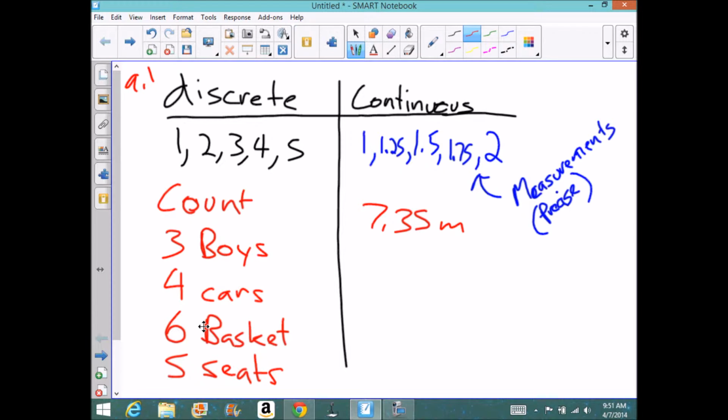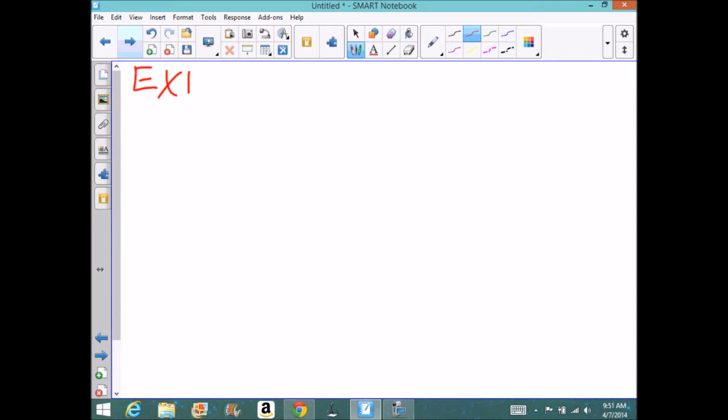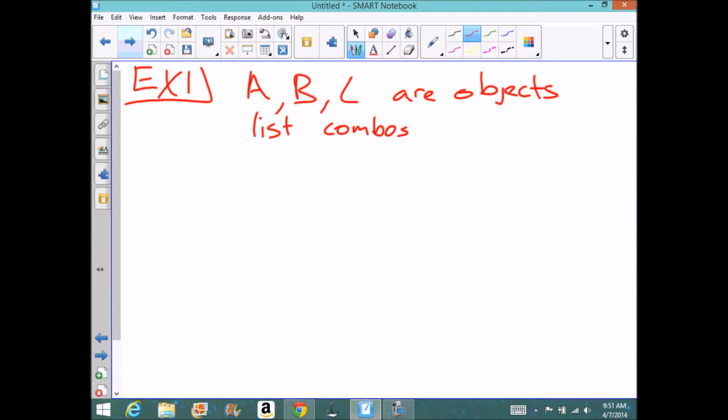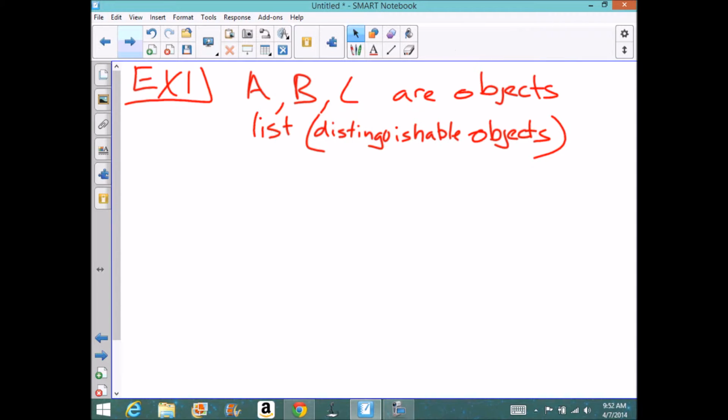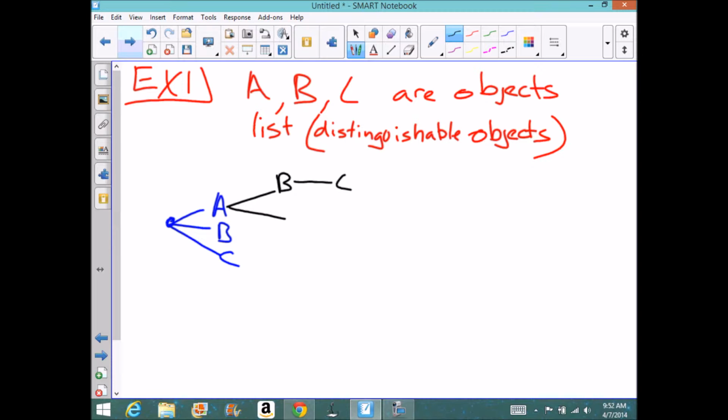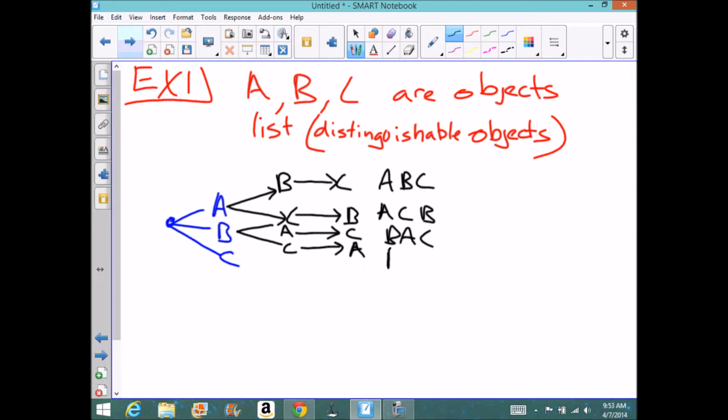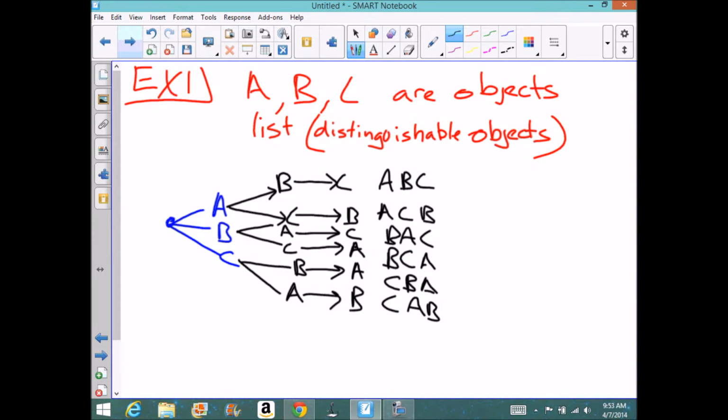For example, if you were to do some sort of probability of there being 5 seats on an airplane, you would never do 5.5. So with that in mind, if we look at discrete mathematics for a second, let's assume there are 3 objects A, B, and C, and we want to list those in distinguishable order. And so what I would do is my first choice would either be A, B, or C. Once I have chosen or selected A, then my remaining choices would be B, C, or C, B. And then if I apply that same logic to everything else, if I choose B first, then I would be left with A and C.